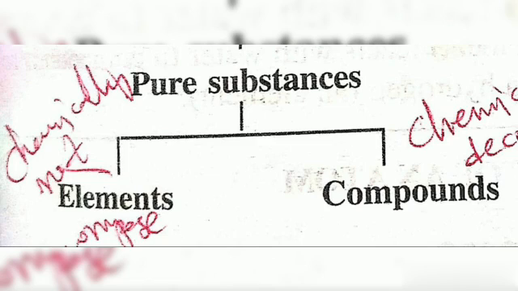Now we have two types of pure substances. In the first video we discussed that pure substances are classified into two subgroups. What are they? Elements and compounds. Elements can be divided into metals, non-metals and metalloids.